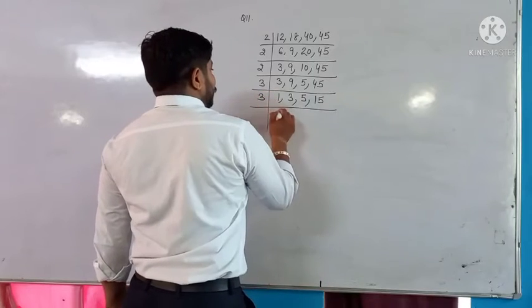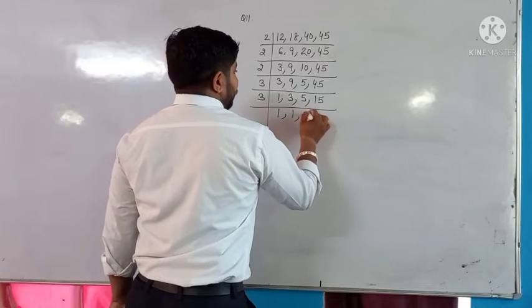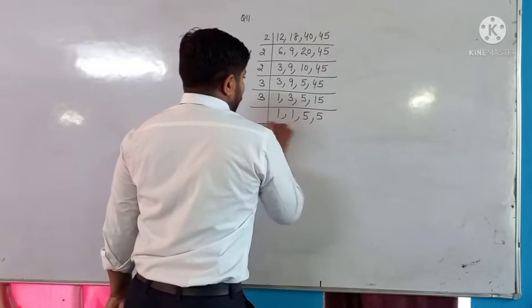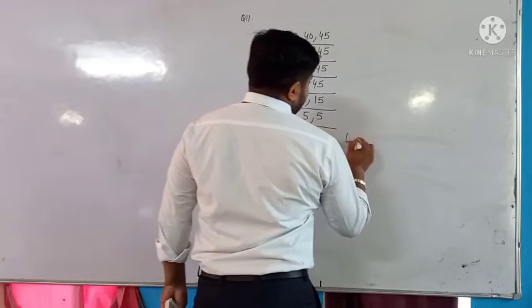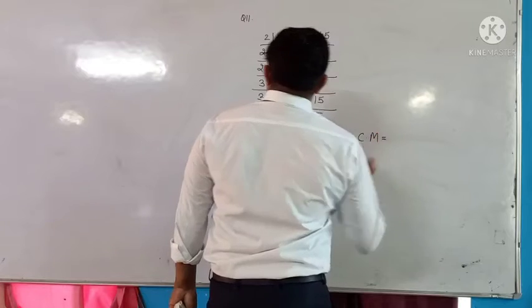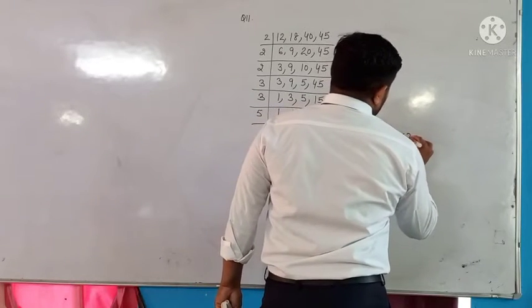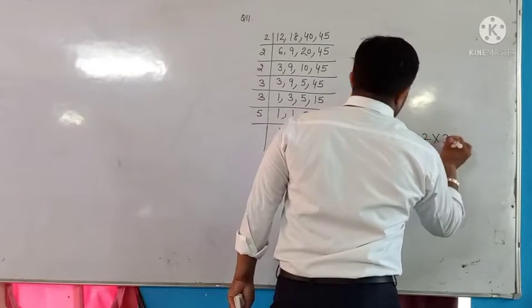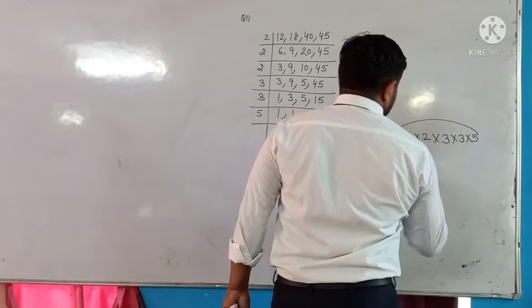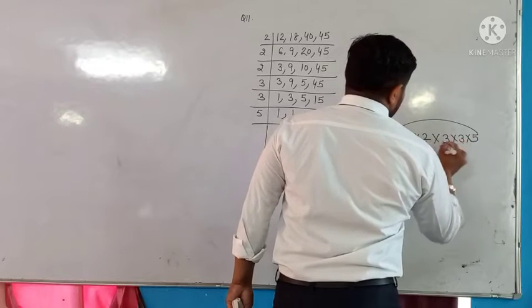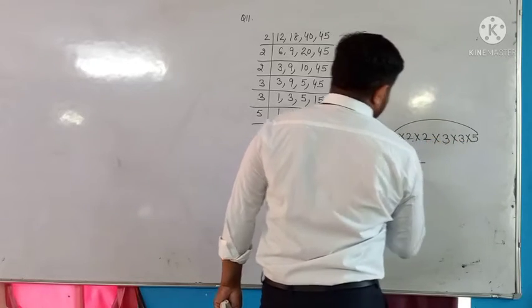Then by 3: 1, 1, 5, 5. Then by 5: 1, 1, 1, 1. So what is your LCM? The LCM is the multiplication of 2 into 2 into 2 into 3 into 3 into 5. 5 twos are 10, 0; 2 twos are 4, 4; 3 threes are 9; 9 fours are 36. So the LCM is 360.